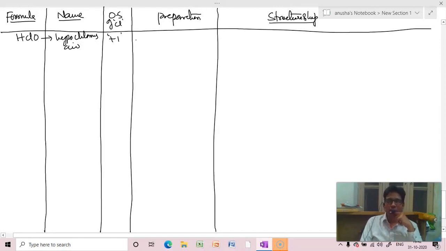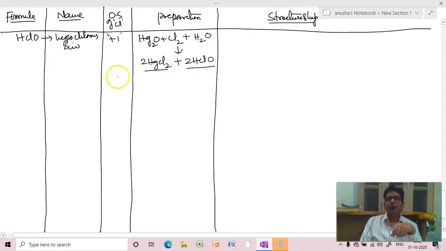But chlorine monoxide, when we add water, we get hypochlorous acid. So same preparation of chlorine monoxide, Hg2O plus Cl2, just we have to add water. Then we'll get what? 2 moles of mercury chloride plus 2HClO. Like this we can get